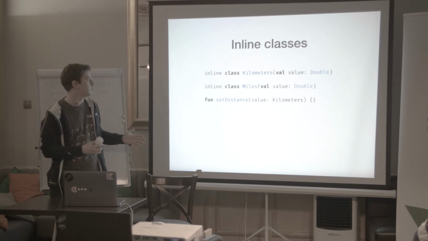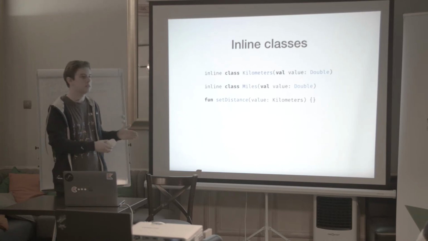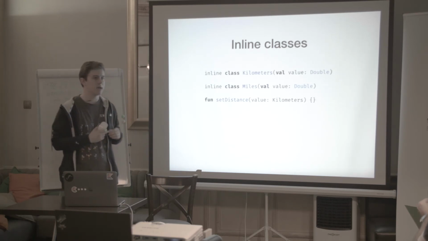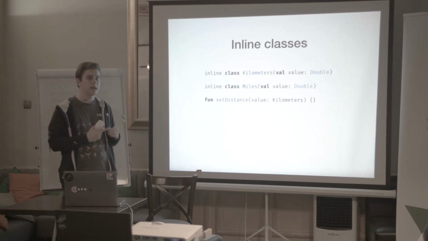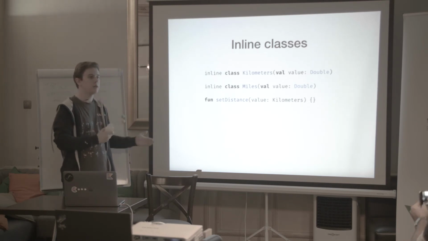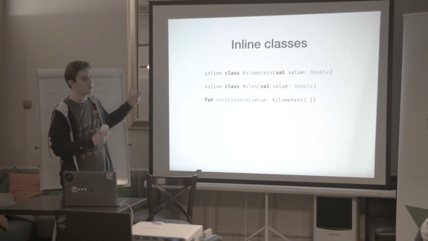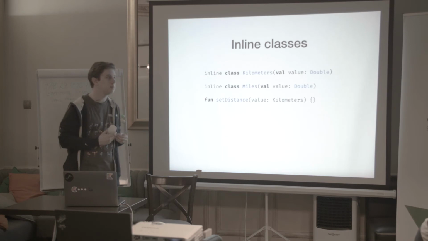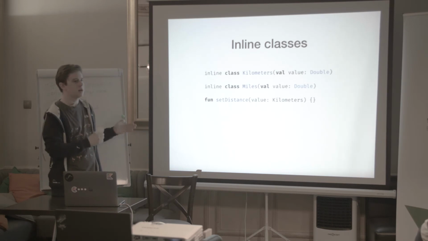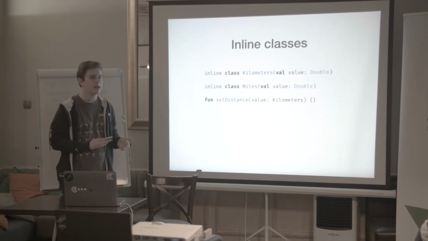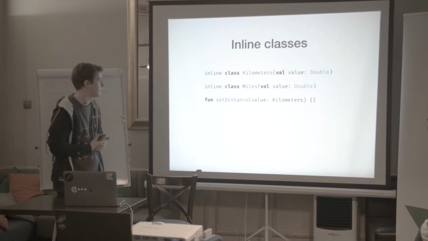But in compiled code, it is often represented as just a double. The constructor of the kilometers class is never invoked or anything like that. It is sometimes used as a class when we, for example, need some polymorphic context or we use reflection. Then an object of type kilometers will actually be created, but those are rather rare cases in well-written code. And it behaves exactly like a boxed and unboxed type in Java.